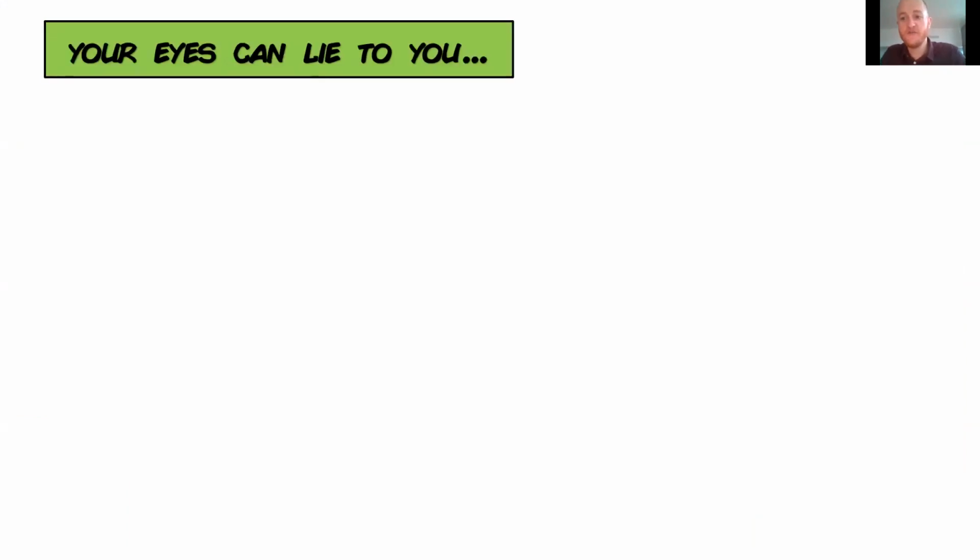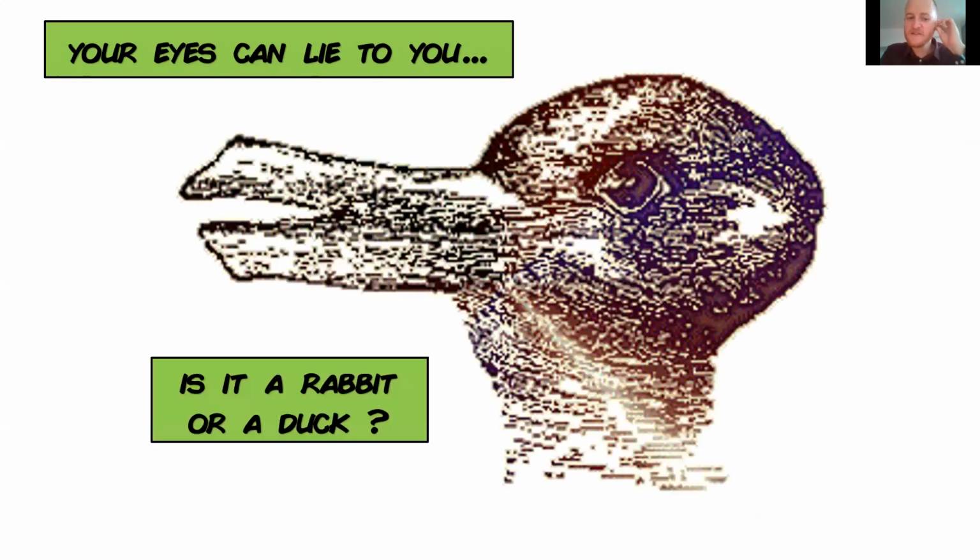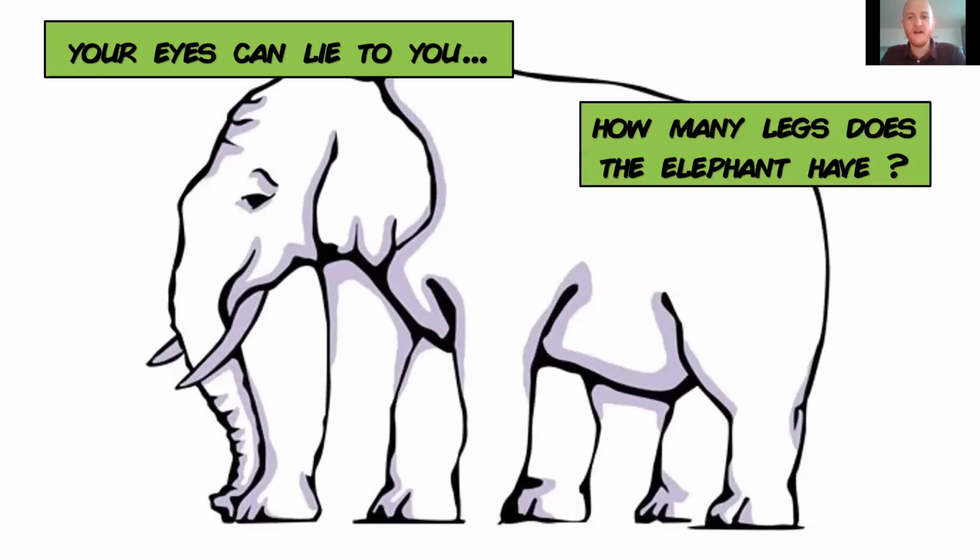We're going to see that even if your vision is quite good and you think it's quite good, sometimes your eyes can lie to you. I think I showed you a few pictures like this already. Do you think here, is it a rabbit or a duck? You can pause the video and maybe try to look, leaning your head, and you will see two different pictures. The same here. How many legs does the elephant have? What do you think? You can pause the video and try to count.